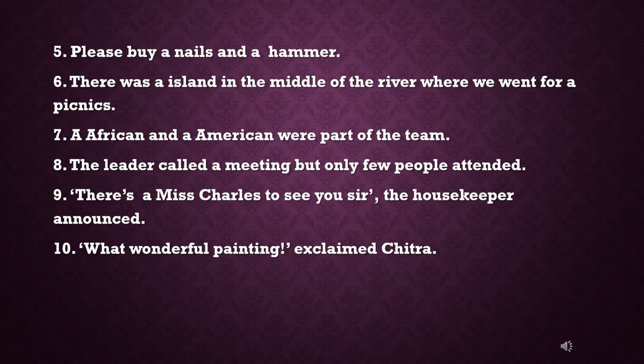Sixth, there was a island in the middle of the river where we went for a picnic. Here, before island, article a is used. Island begins with a vowel sound, so we have to use an instead of a. And at last, before picnic, a is used. Picnics is a plural noun, so we need no article before it. Seventh, a African and a American were part of the team. Both African and American begin with a vowel sound. So we have to use an in the place of a.